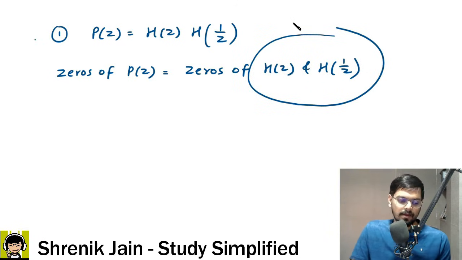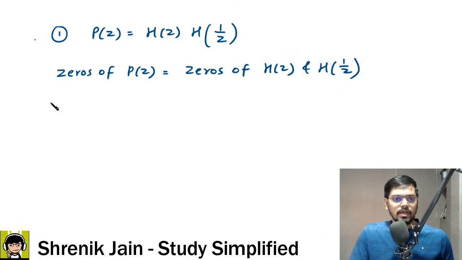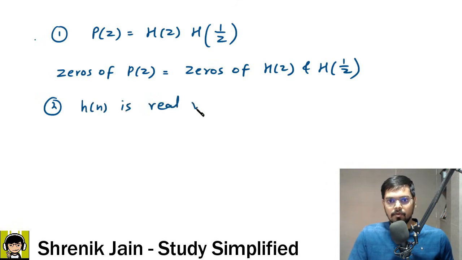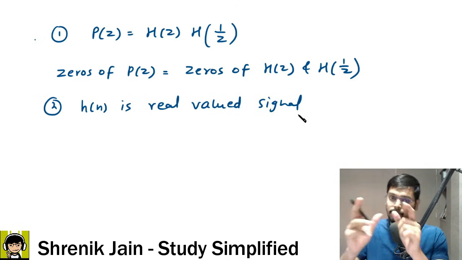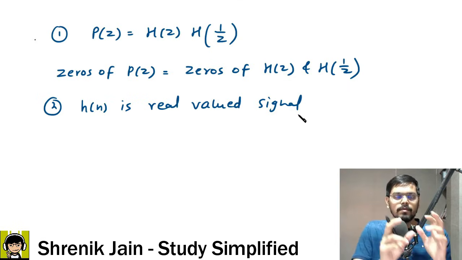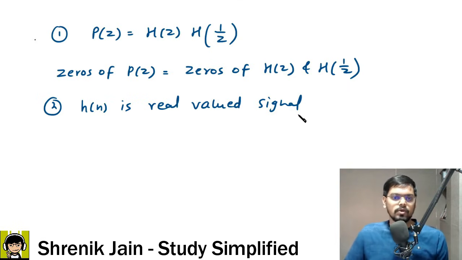How to get that? You have to check the nature of H of n. They were saying H of n is a real valued signal. So when we have a real valued signal, the zeros and poles are both real or in complex conjugate pairs, right?